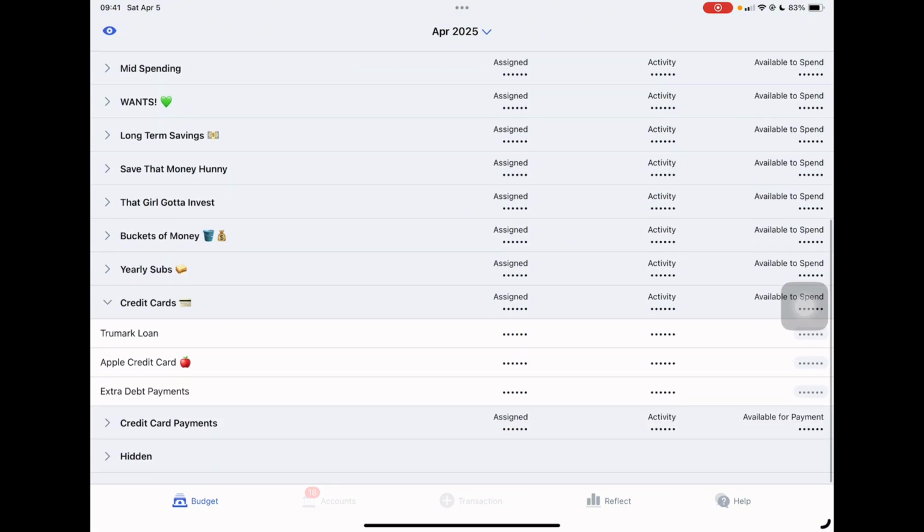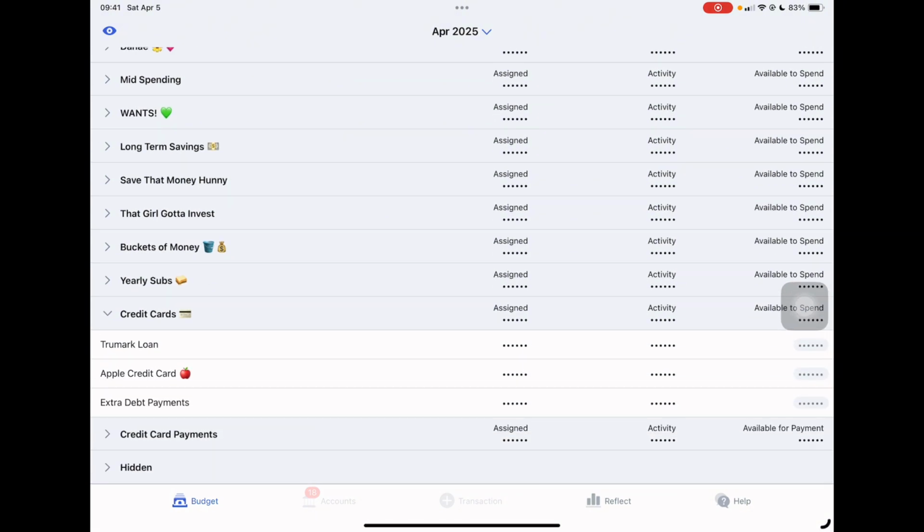Then credit cards, these are the ones that I could not really integrate into YNAB. My TrueMark loan, it wasn't saving how I wanted to save on here, so I just got rid of it and took it off. My Apple Card, I told you can't integrate Apple Card into here, but I do have this on here. I still use this thing that I got from this creator.